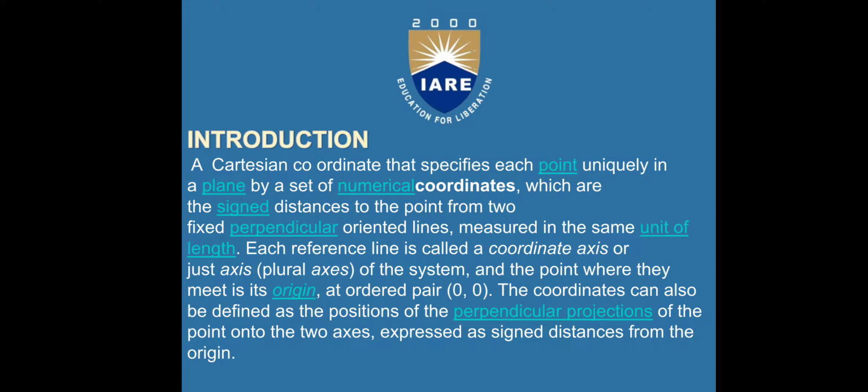Each reference line is called a coordinate axis or just axis of the system, and the point where they meet is its origin, at ordered pair (0, 0). The coordinates can also be defined as the positions of the perpendicular projections of the point onto the two axes, expressed as signed distance from the origin.